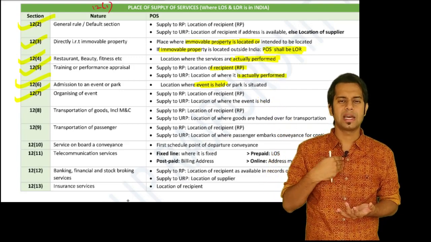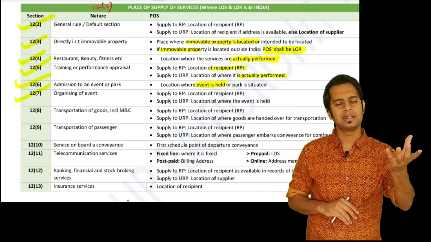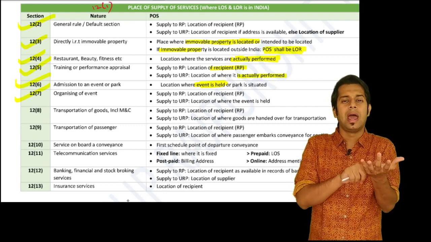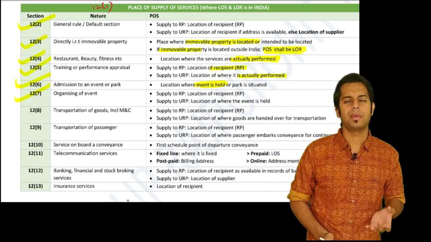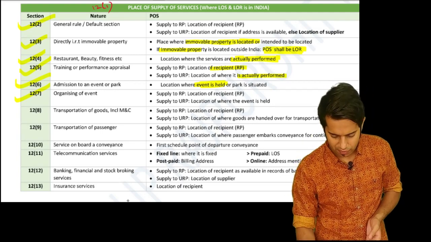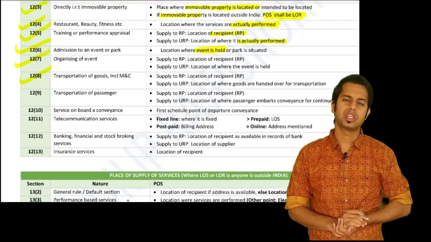Say, for example, Priya Sarees is from Bangalore and there is an event management company from Mumbai, and the event is held outside India. Now both supplier and recipient are in India. The place of supply will be the location of recipient.